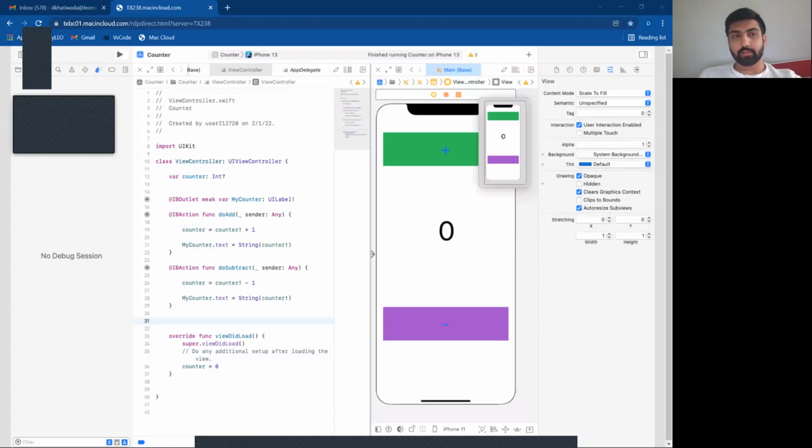Hi there, this is Dipendra Khatioda, and I would like to add the reset button on my program. So here I go, I have made this so far, and now I'm going to add the reset button.